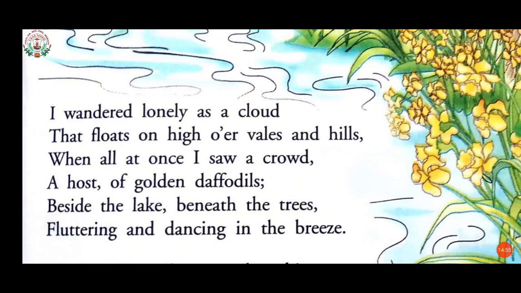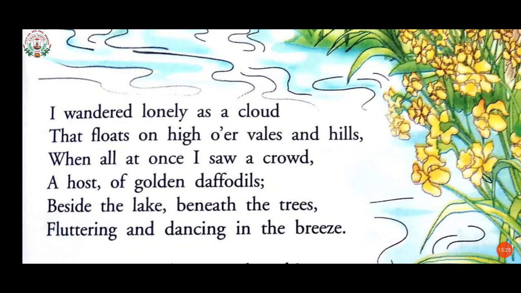I wandered lonely as a cloud. He was walking lonely, all alone, and he was describing himself as a cloud that floats, that moves slowly in the air from one place to another over valleys and hills. Vales and hills here means valleys and mountains.